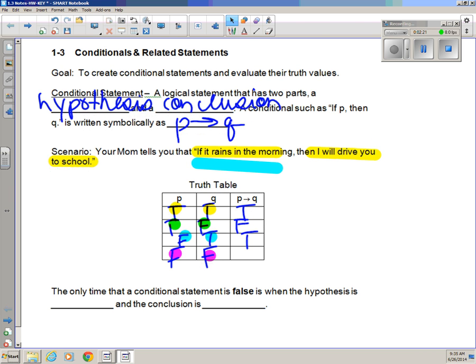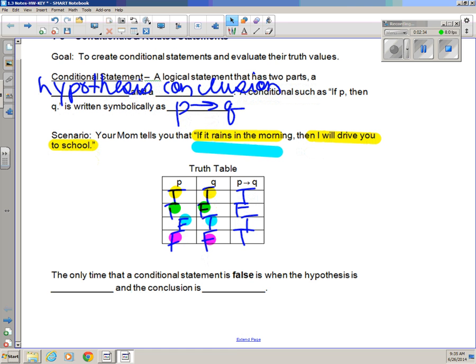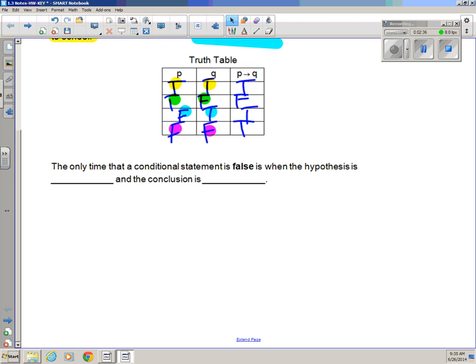Let me fix this. Let me get this down here. Okay, so the only time a conditional is false is when it rains and you do not get a ride. So here's how you answer this bottom piece. The only time that a conditional is false is when the hypothesis is true, but the conclusion is false. It's got to rain and you're not going to get a ride for her to have lied to you and for you to be upset. Okay?